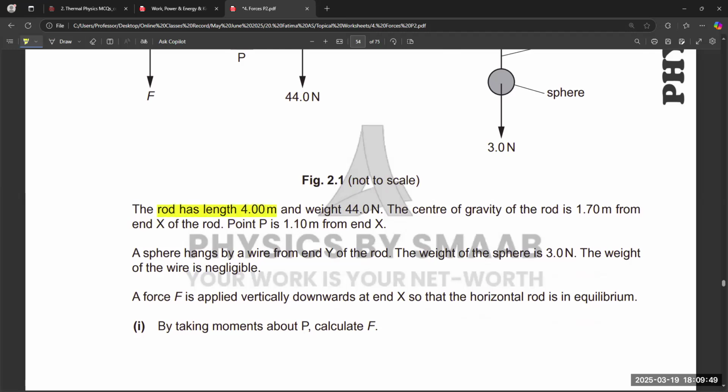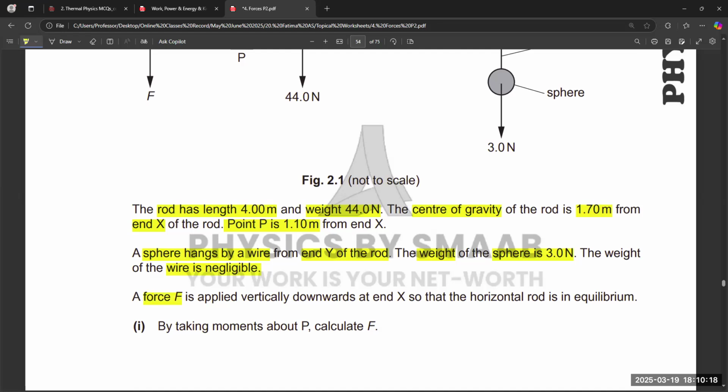The rod length is 4 meters, the weight is 44 newtons, and the center of gravity is at 1.7 meters from the end X of the rod. Point P is this much from X. The weight of the sphere is 3 newtons, and the weight of the wire is negligible.